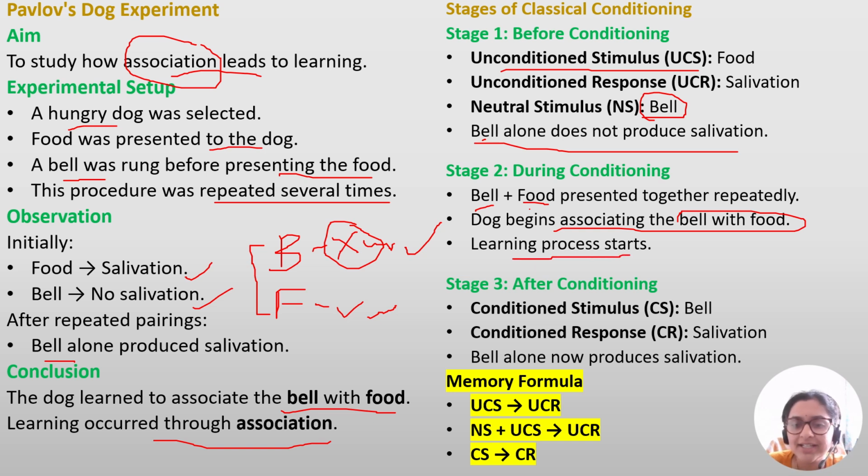Then stage 3, that is the final stage, conditioning happened. That means the dog got conditioned. That means you will have conditioned stimulus and conditioned response. Conditioned stimulus is the bell. Conditioned response is salivation. Now, simply ringing the bell, the dog started salivating. Bell alone produces salivation. That means if the bell rings, then food will come. So this is stage 3. So you can remember the 3 stages. I have given an easy way to remember. You can go through.